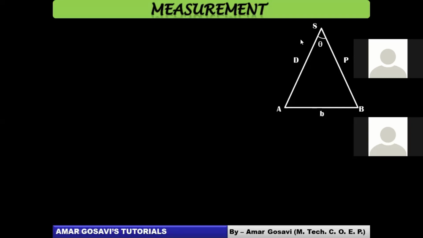So once you measure theta, as per geometry, you can draw a triangle like this. You know B. B can be measured because B is the distance on Earth. You can measure the distance between A and B. Why can you measure it? Because these points lie on Earth. So you can measure B. You can measure theta, but you cannot measure D. This is the important point.